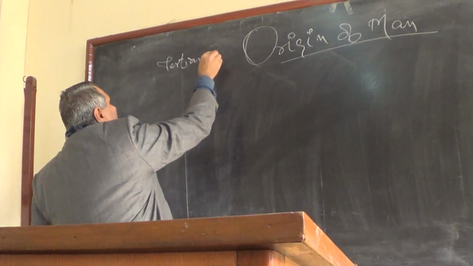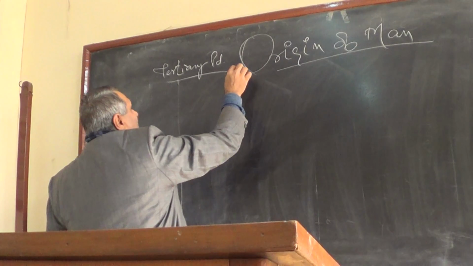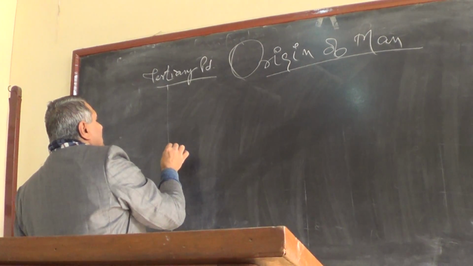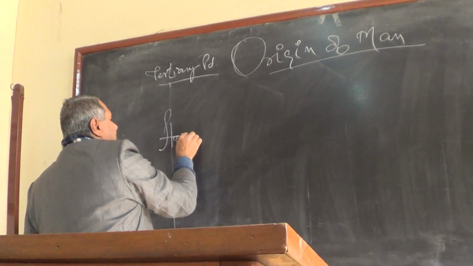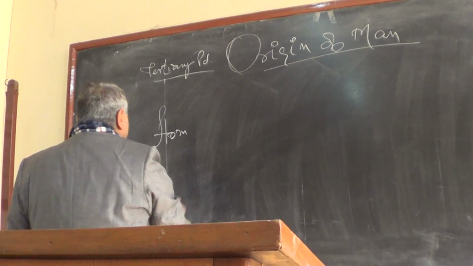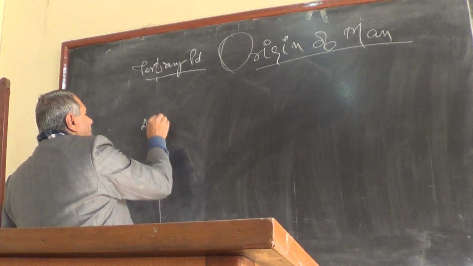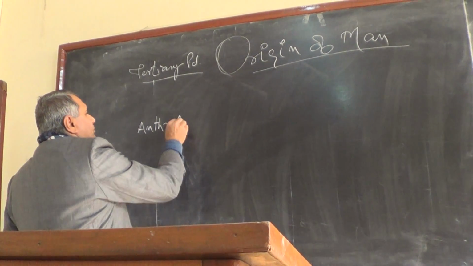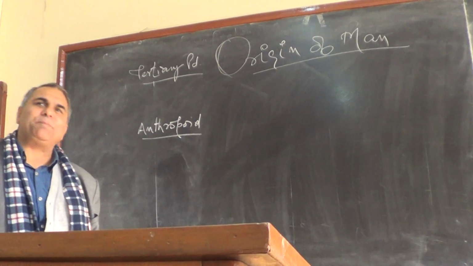It started from tertiary period, and from the tertiary period there was a stage called hominoid, anthropoid. Means the animal that walked on four legs.